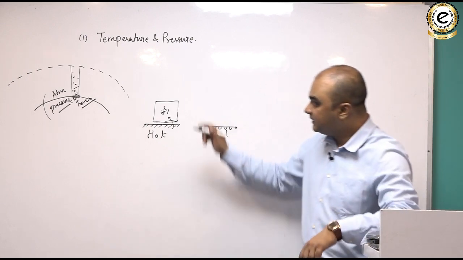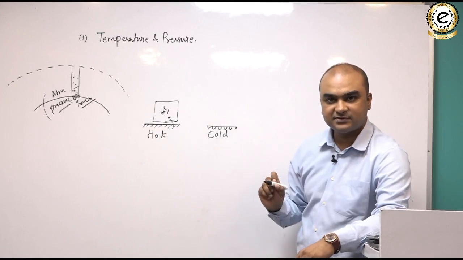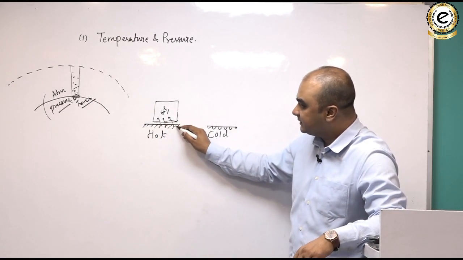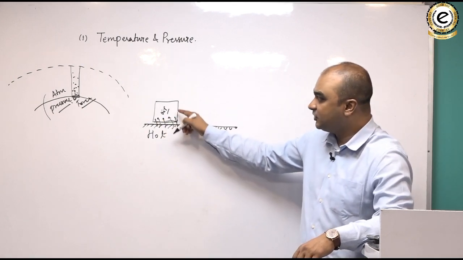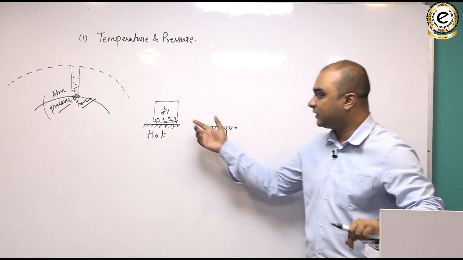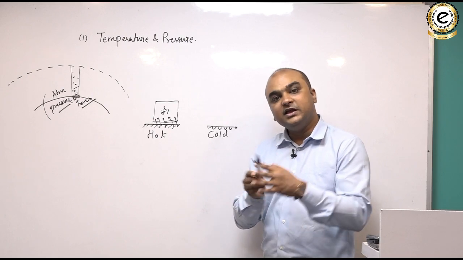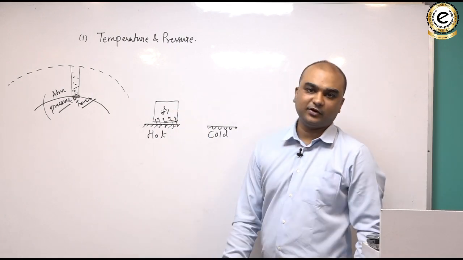Now what happens as this air parcel comes in contact with the surface? There is conductional heat transfer from the surface to the air parcel. Why? Because laws of conduction says that when two bodies of different temperature come in contact with each other, heat always flows from the hotter body to the colder body.